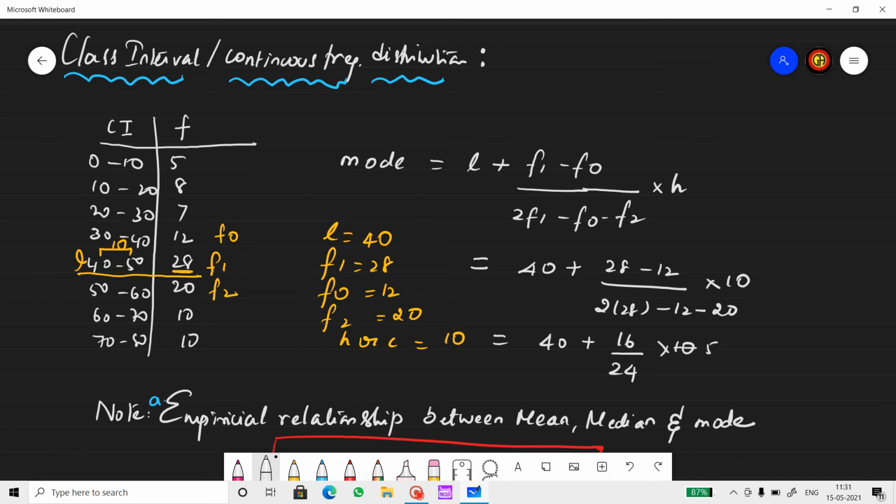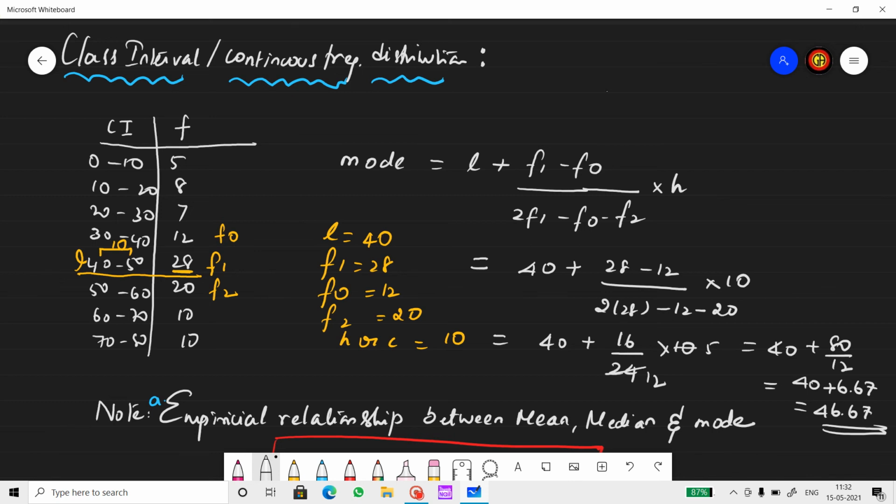So we get 40 plus 80 by 12. That will give us the answer 40 plus 6.67. So 46.67 is the mode value. Hope this is clear for you.